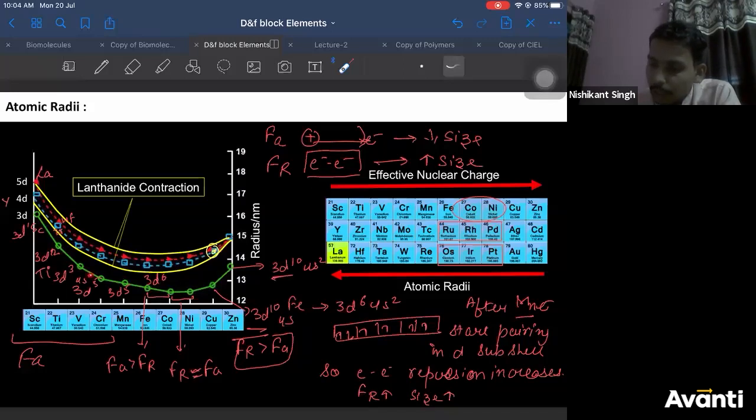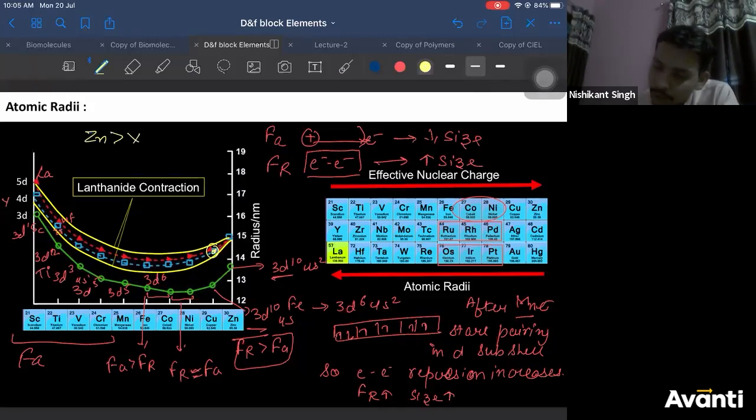It is difficult to compare this until and unless you know the exact position in the graph. So you can definitely say the largest atomic radius will be, just a minute, this: scandium, titanium, vanadium. So vanadium is lying somewhere close to zinc. So let us say zinc is having the highest, followed by vanadium.